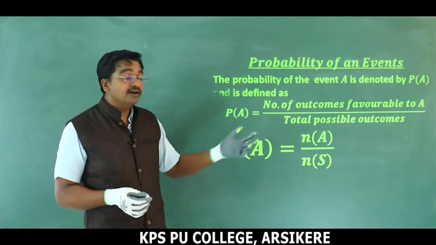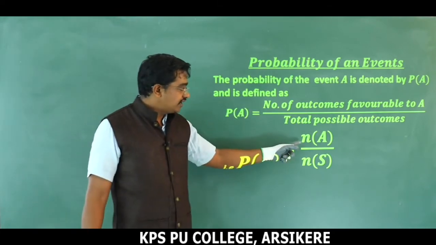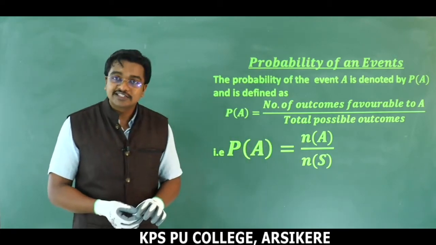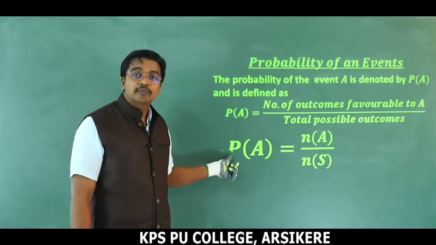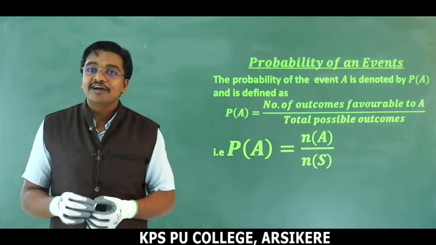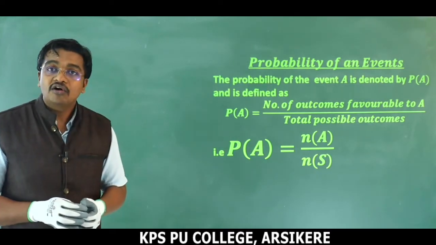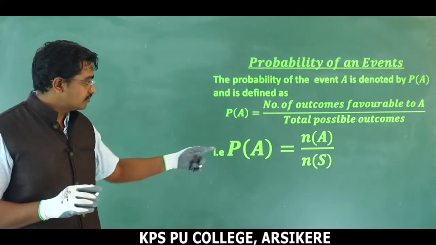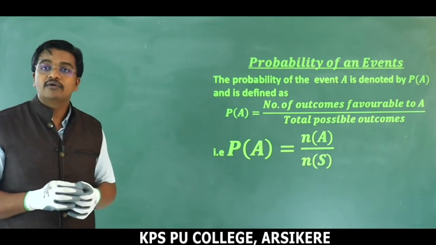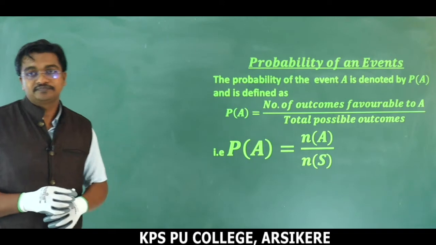They are nothing but the number of outcomes in sample space, right? That's why we have n of A divided by n of S. P of A is equal to probability of getting event A is equal to n of A divided by n of S. This is the definition of probability of an event, right? Is it understood? P of A is equal to n of A divided by n of S. Take a pause and note.